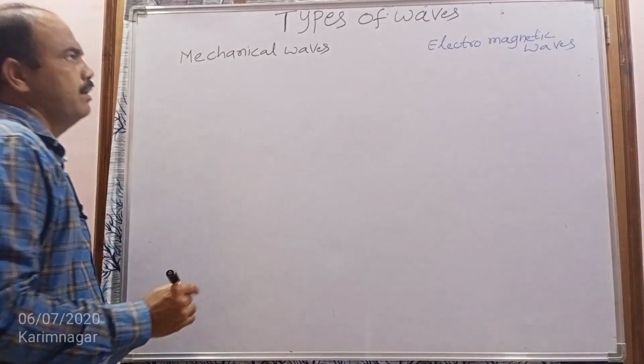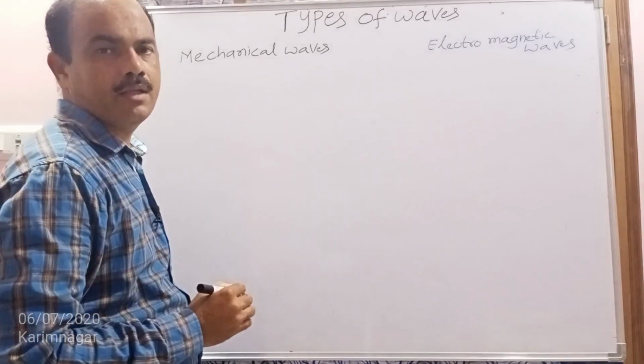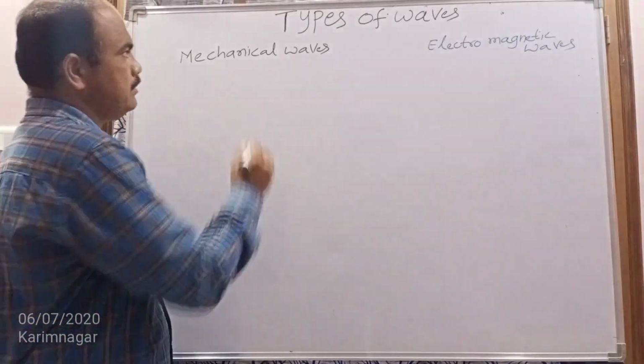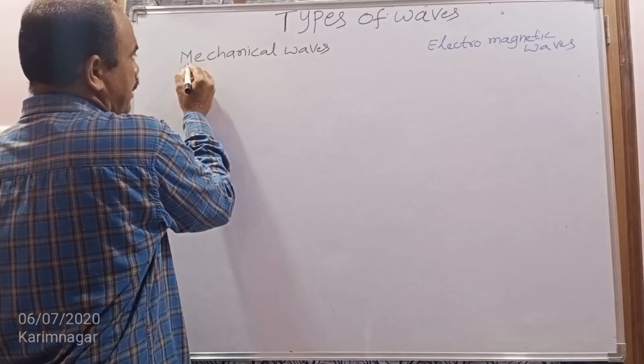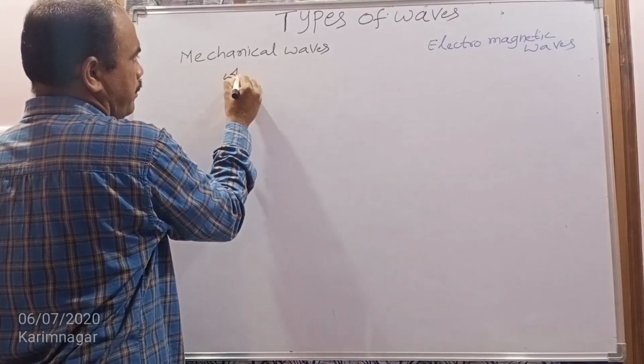So what are mechanical waves? The waves which require a medium for their propagation. So mechanical waves are the waves which require a medium